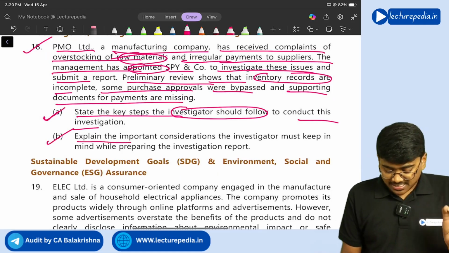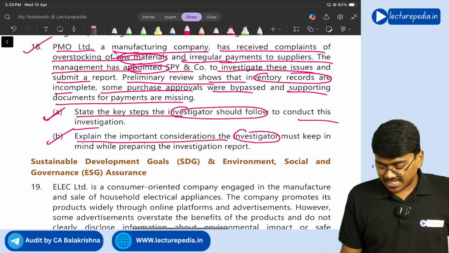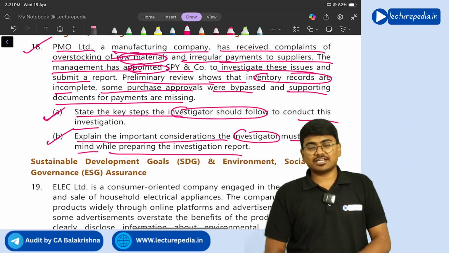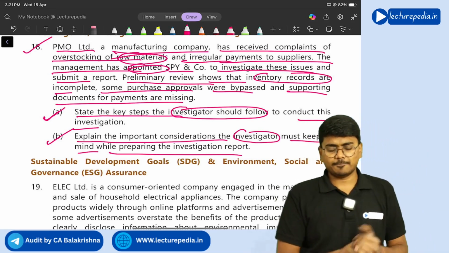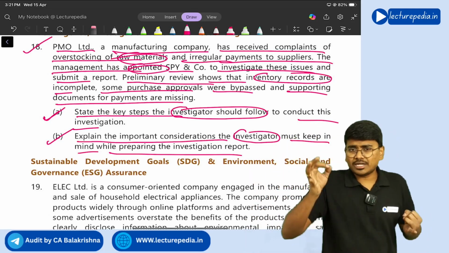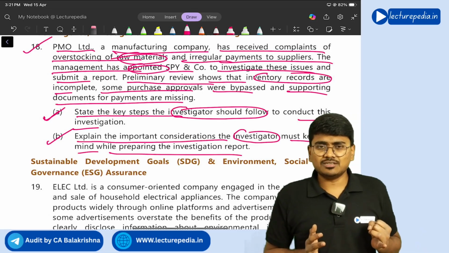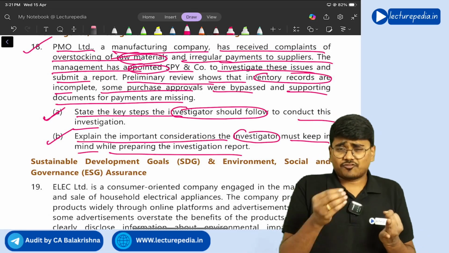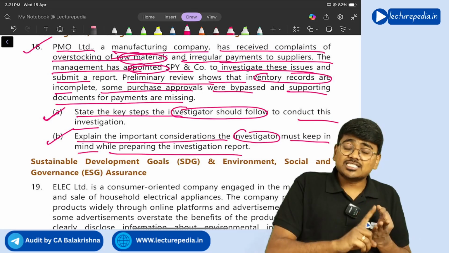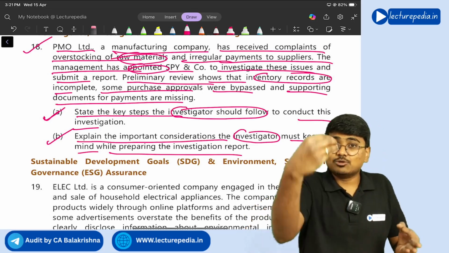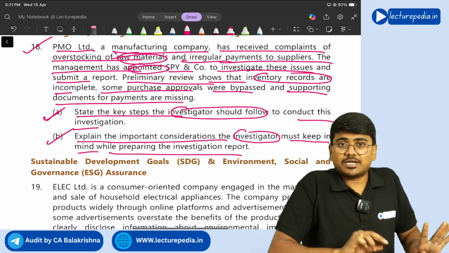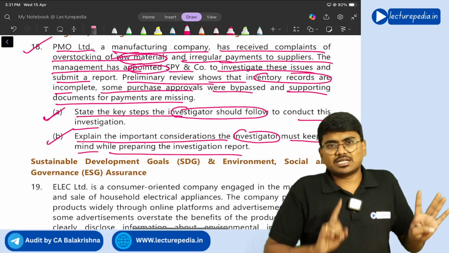Next, explain the important considerations investigator must keep in mind while preparing the investigation report. So while preparing investigation report, what points should be kept in mind? First thing is, irrelevant information should not be given in the report. Only required information should be kept in the investigation report. Next, of course, this report should be in a written format. And next, this report should clearly mention your opinion. Your findings should be mentioned clearly. And if there are any restrictions with respect to circulation of this report, that needs to be clearly mentioned.